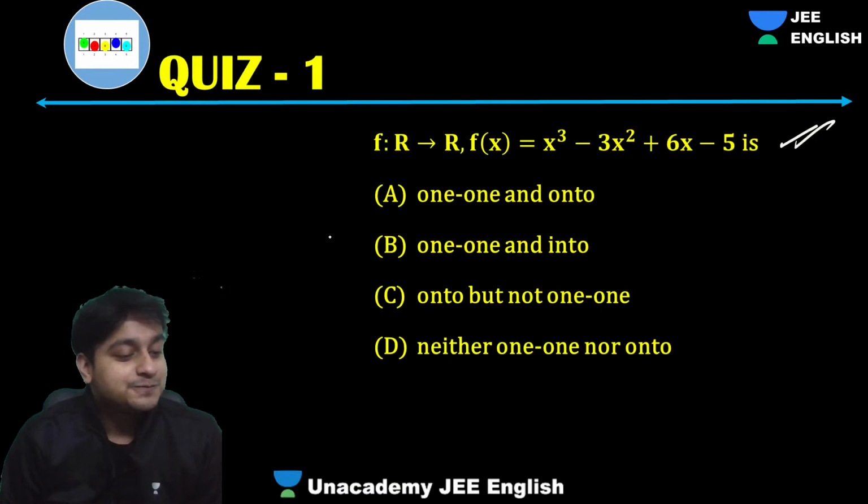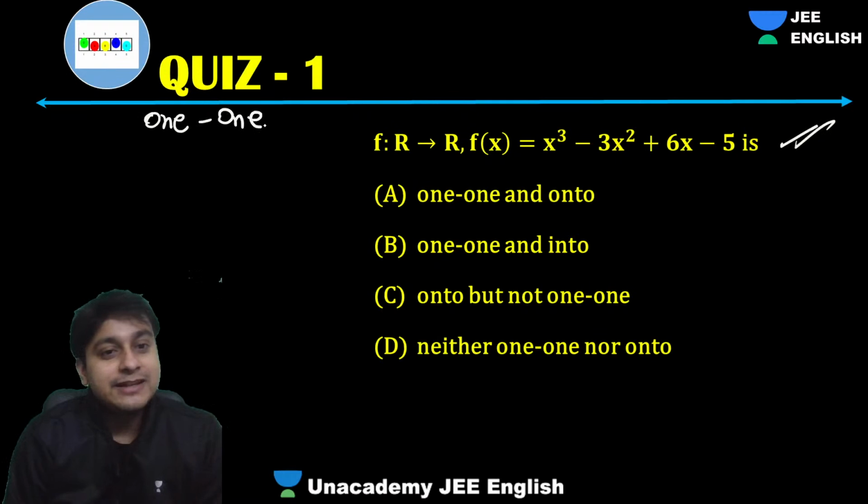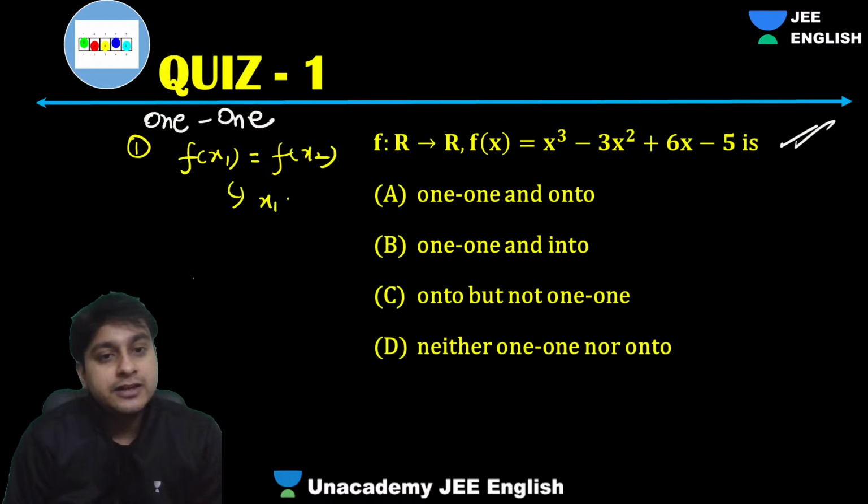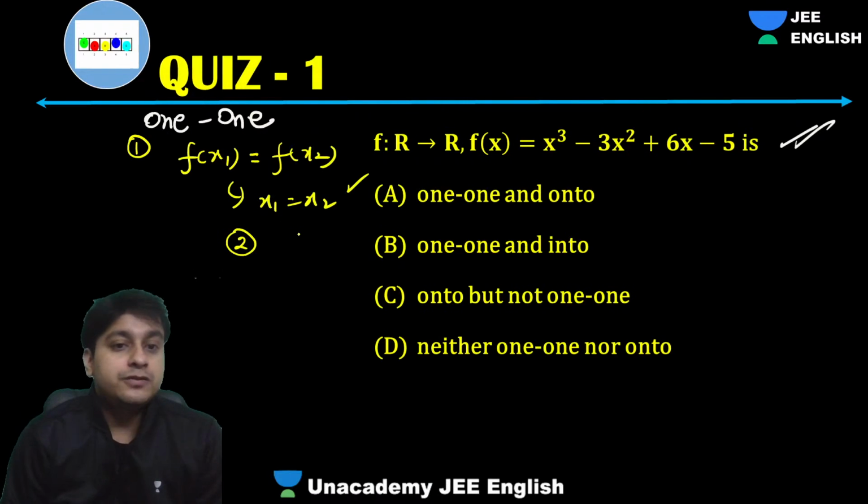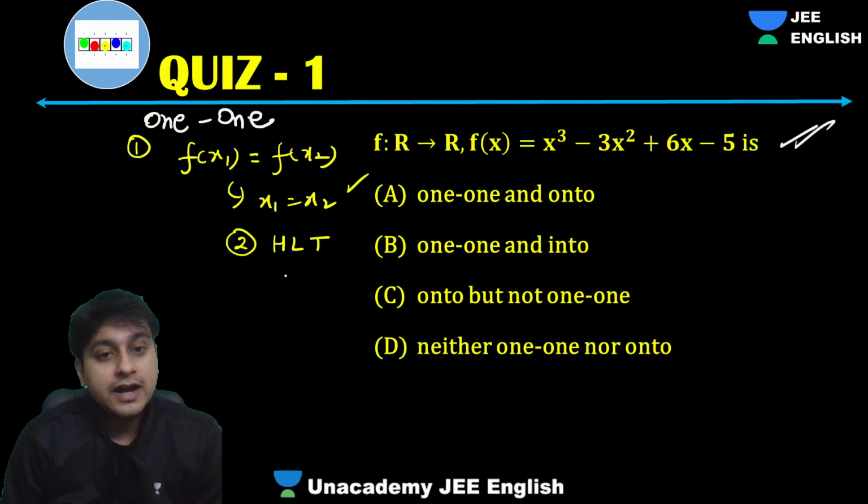So guys, how do we check one-one? I have given you three methods, and you can use all three. First one was the mathematical way: you make f of x1 equals f of x2, and from there you should get x1 equals x2. The second method was from the graph, the horizontal line test.